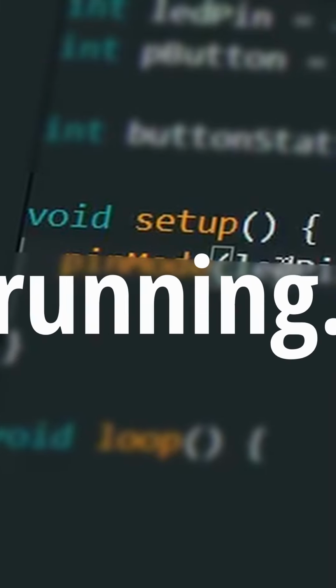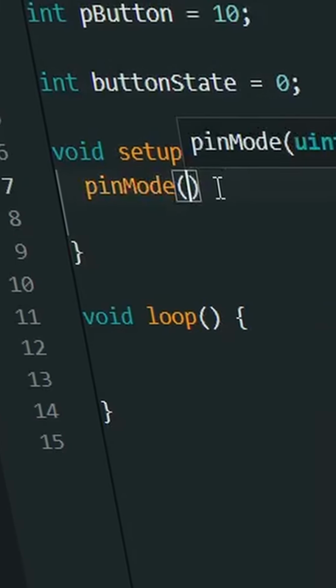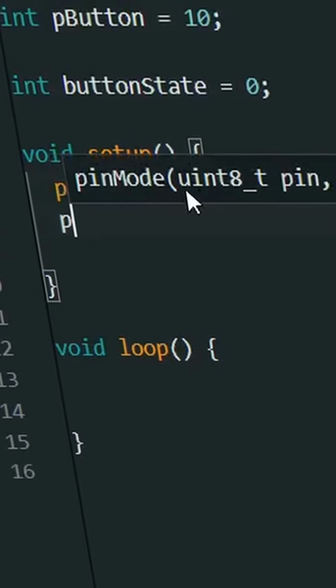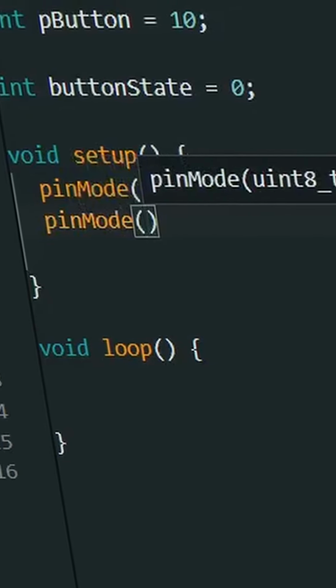Here in the void setup, we set up things that need to be initialized before the main program starts running. And in this statement, I use the pin mode function to configure LED pin to act as an output and P button to act as an input.